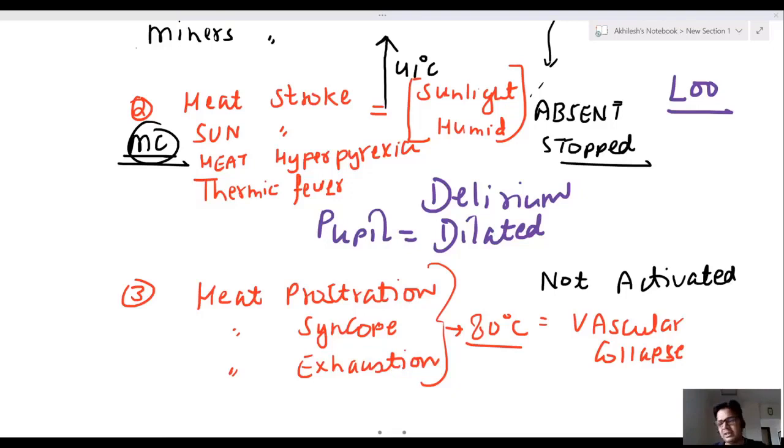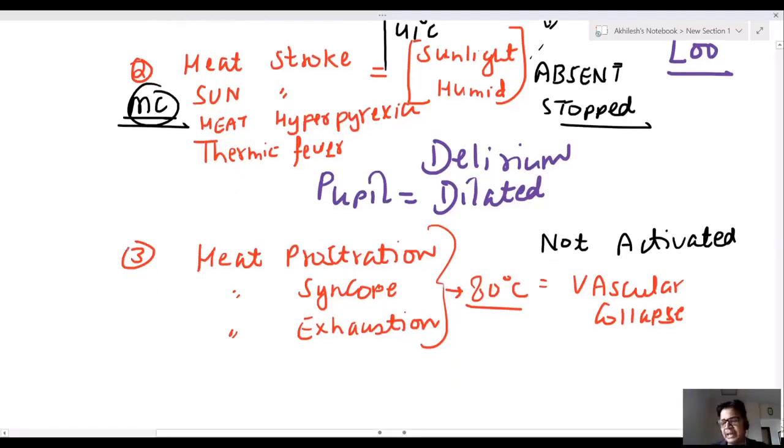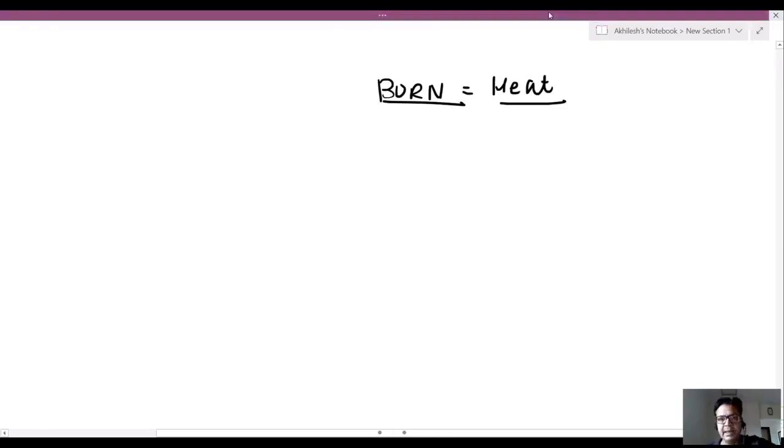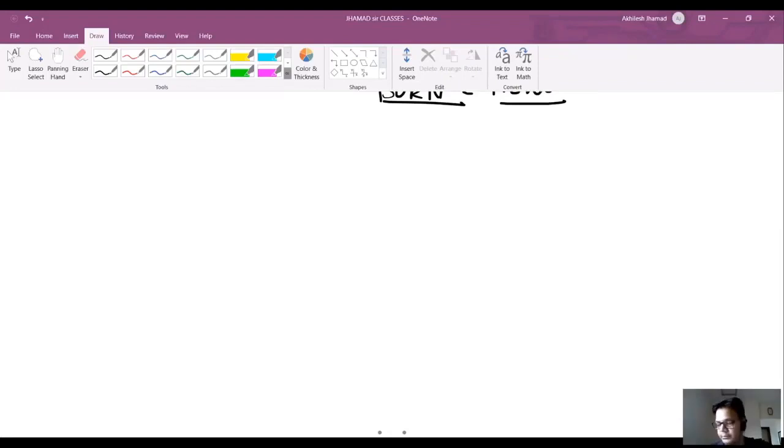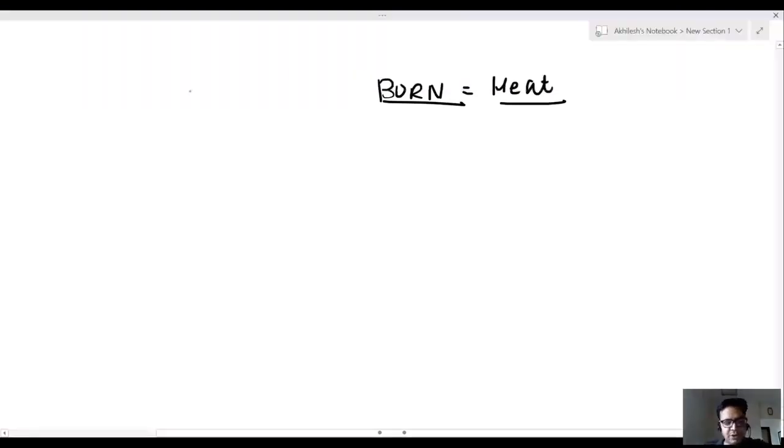So, looks like you can get some questions regarding these thermal injuries. I just cleared the concept. If muscle cramps are there, this is heat cramps. If sweating is absent, this is heat stroke. And if sweating is not activated and you got vascular collapse due to extreme condition, this is heat syncope. Now, sir, the next thermal injury is burn. Everyone knows burn is application of heat.